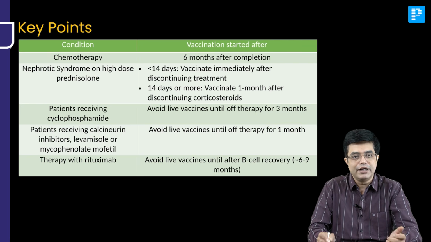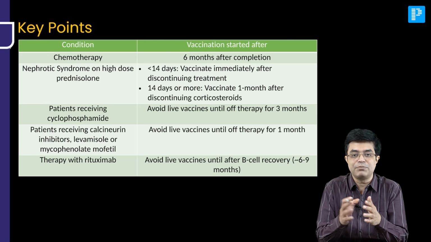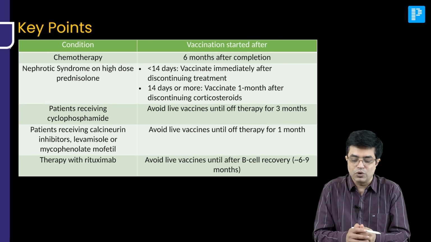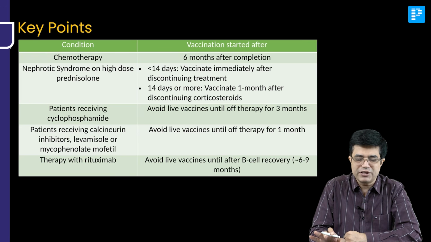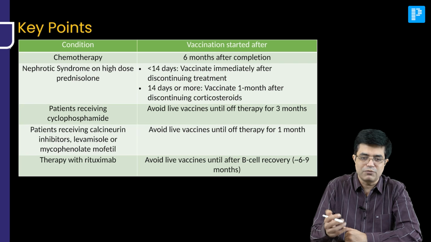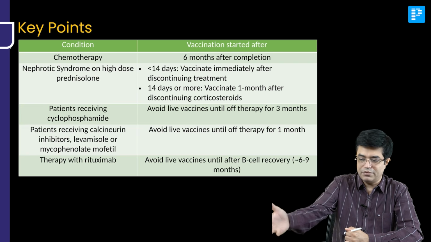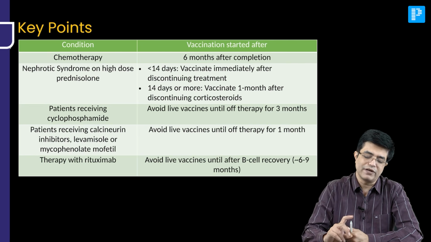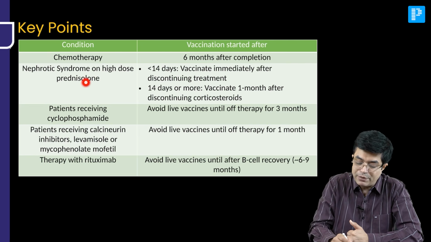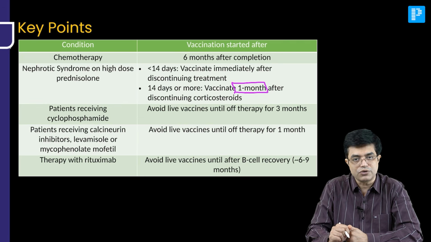According to ISPN guidelines, if a nephrotic syndrome patient is on high dose prednisolone, that is 2 mg per kg per day or more, and it has been given for less than 14 days, the patient is not steroid dependent or has no steroid problem, you can vaccinate immediately. Suppose you finish today, less than 2 weeks given, the very next day you can do vaccination. But if prednisolone has been given for 14 days or longer, you will keep a gap of 4 weeks or 1 month after discontinuing corticosteroid.